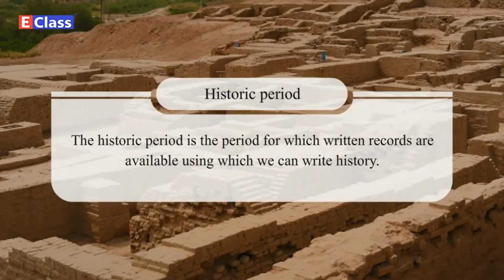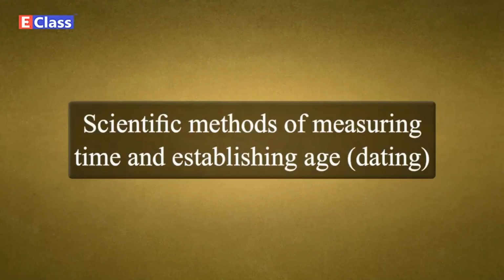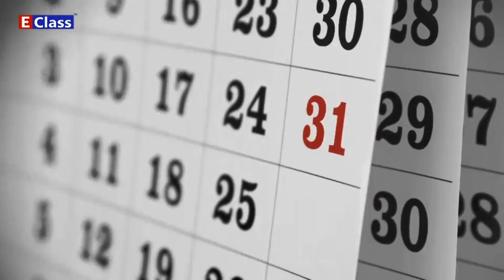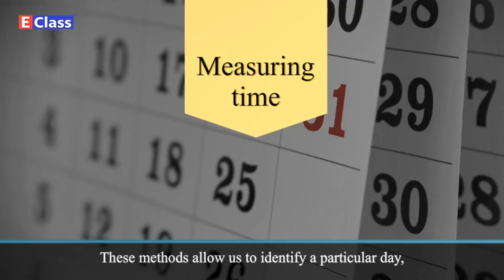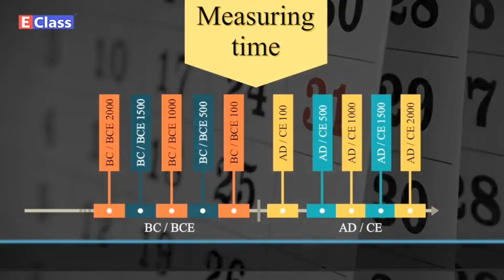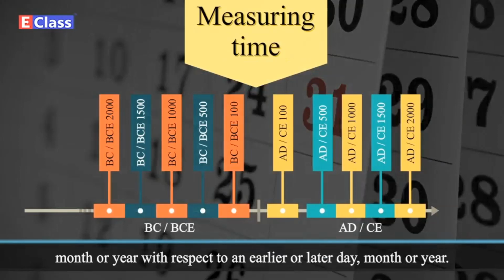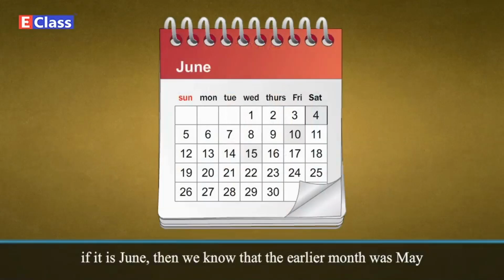Scientific methods of measuring time and establishing age, that means dating. We are actually measuring time when we talk about today's date or day of the week, etc. We have seen there are various methods of measuring time. These methods allow us to identify a particular day, month or year with respect to an earlier or later day, month or year.